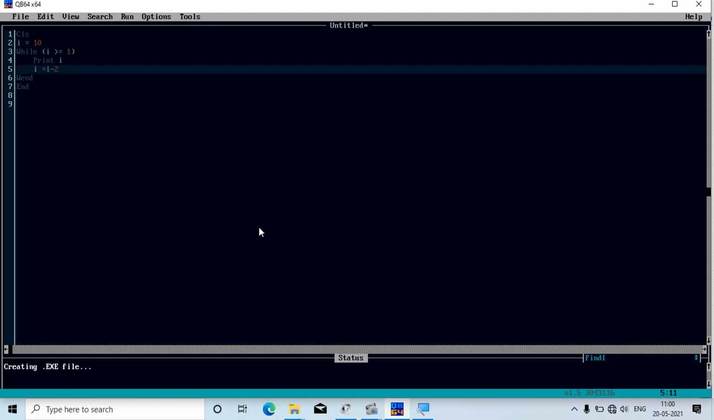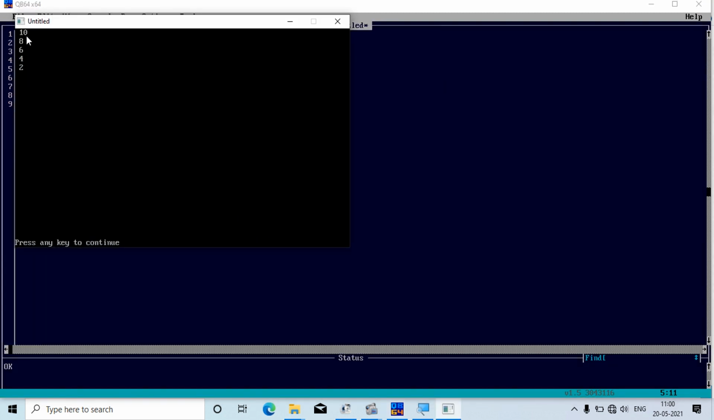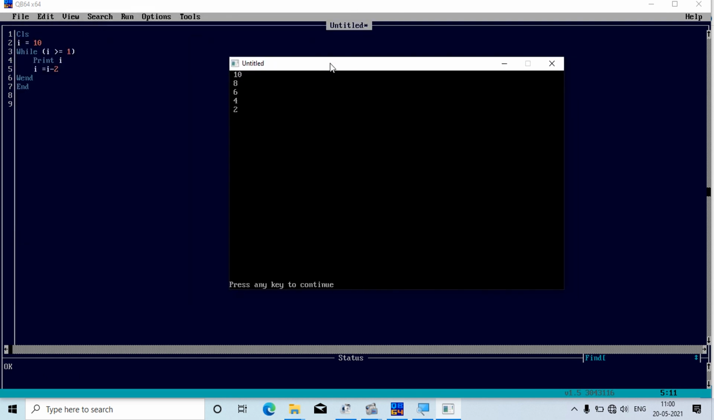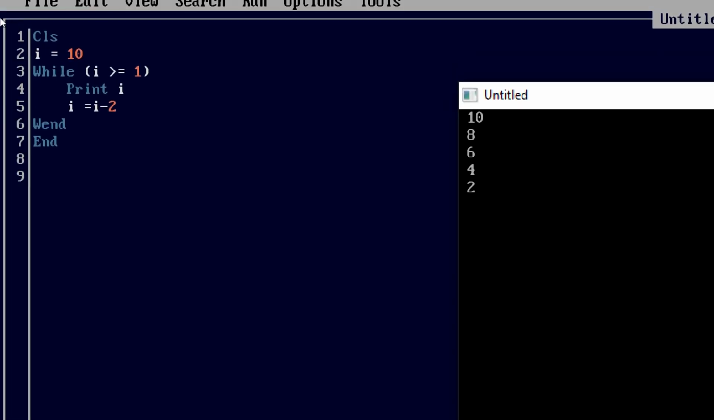Waiting for the output. Yes, we have got 10 8 6 4 2. As you all can see, we have decreased the value in 2 steps without using a step keyword. We have decreased the value manually, and we have got this output. This is the output, and this is the program.